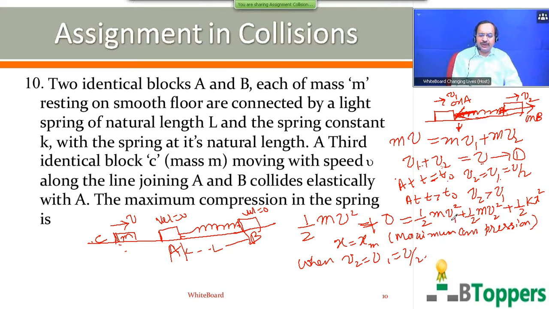So substitute here v1 equal to v by 2 on the right side, v2 also equal to v by 2 on the right side, and x equal to xm. So you get half m v square equals half m into v by 2 squared, the same term repeated, half m into v by 2 squared, plus half k xm square.